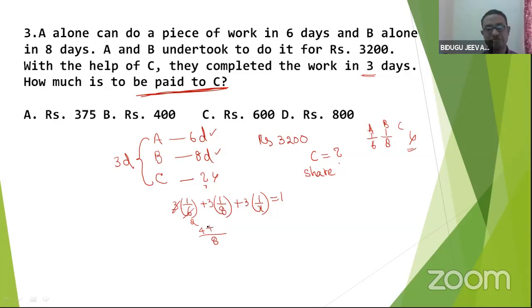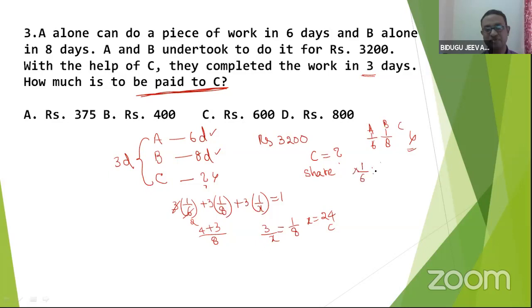Now we have to calculate the ratio. How to calculate the ratio? A's ratio 1/6, B's ratio 1/8, it is for 3 days. 3 days for 1/24. Of course, 3 gets cancelled. 2 2s, 2 4s, 2 12s.